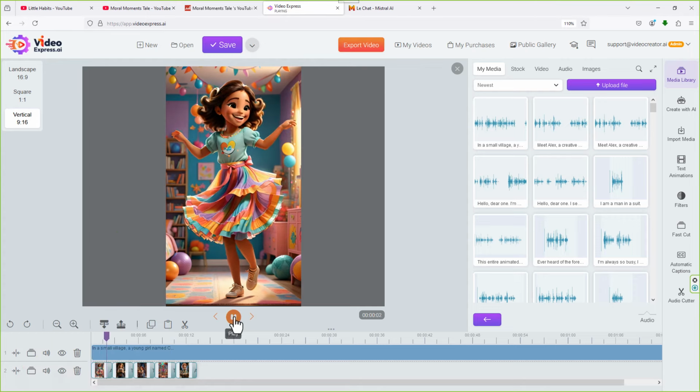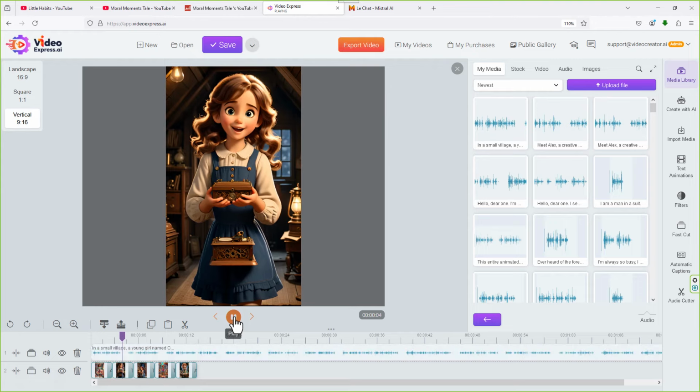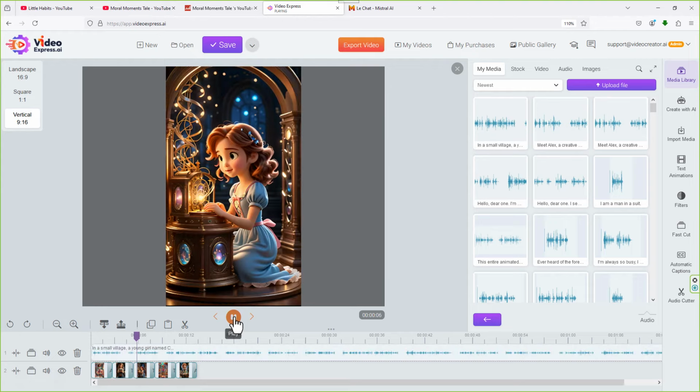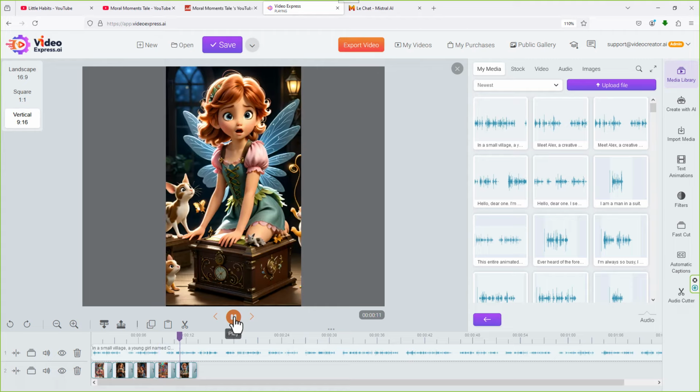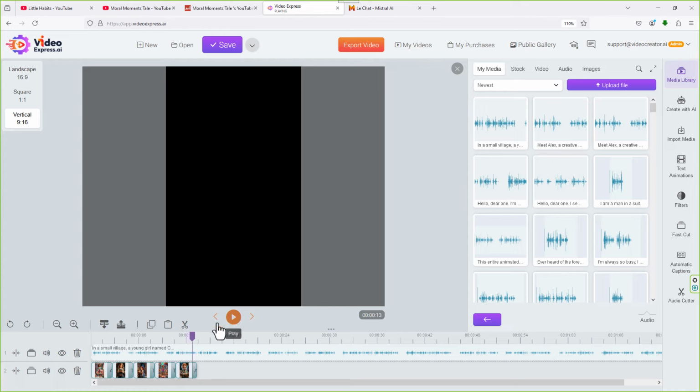In a small village, a young girl named Clara loves to dance. One day, she finds an old music box in her grandmother's attic. As she winds it up, the music box starts playing a magical melody, and Clara...